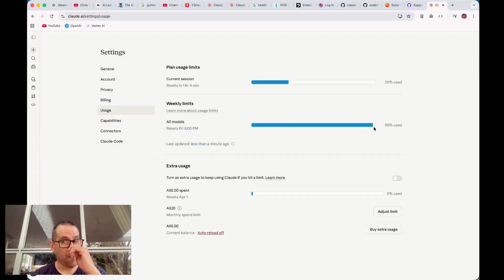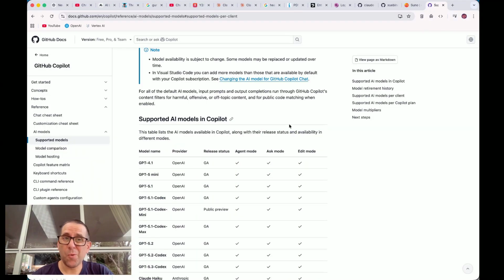Basically, I'm at 98% usage. I'm not confident I'm going to be able to build all this with that 2%. And what I don't want to do is have it half built and then switch. So why am I switching? Long story short, Copilot's cheaper.